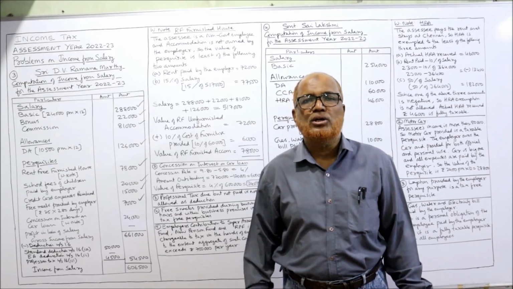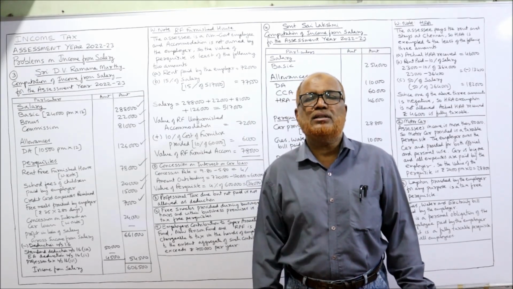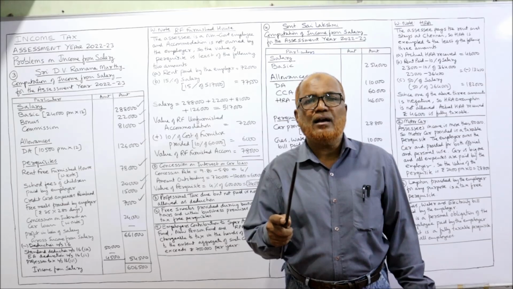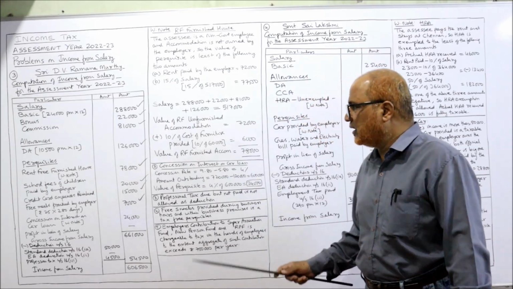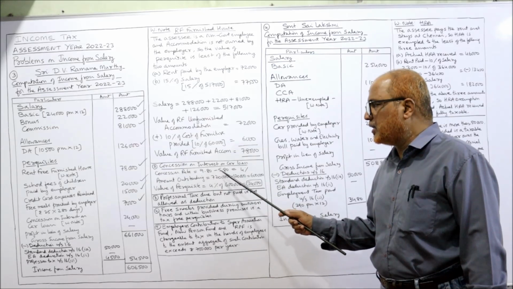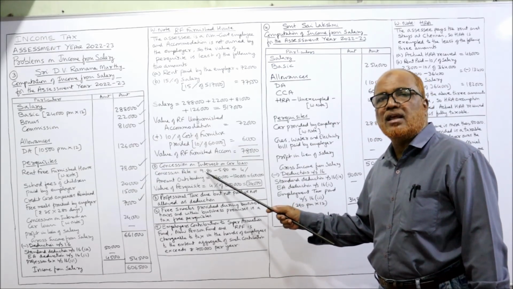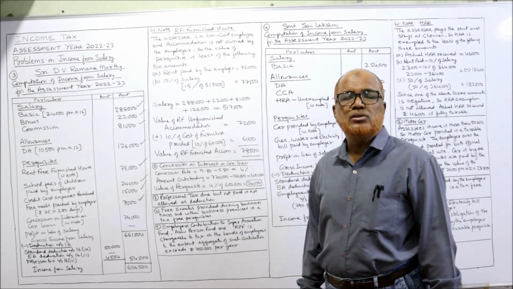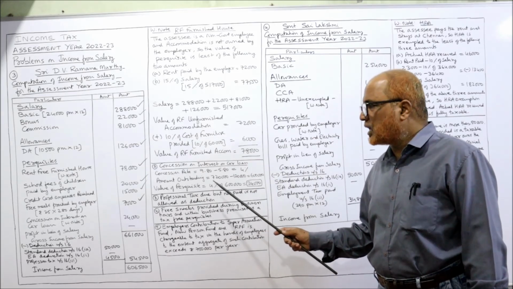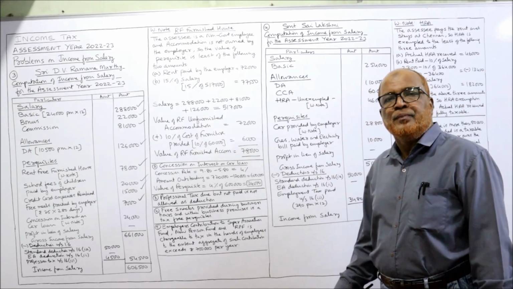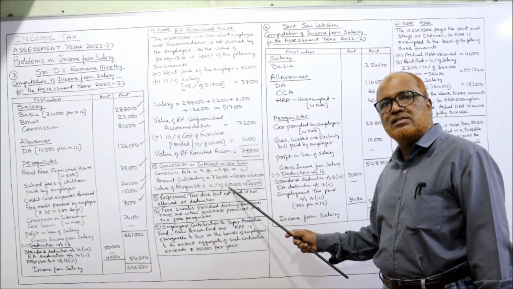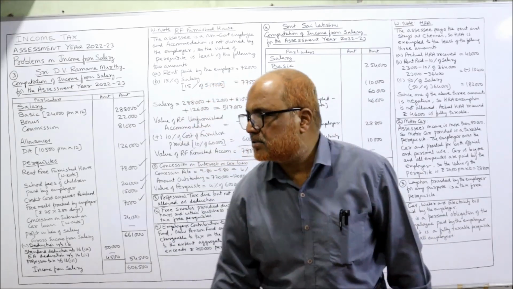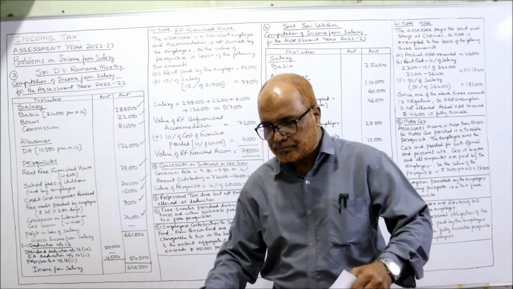The outstanding how much? 7,20,000 minus 1,20,000, 6 lakh is outstanding. The value of the perquisite is 6 lakh into 4%. Here you can see, concessional rate is 9.8 minus 5.8. 9.8 is the rate charged by SBI and 5.8 is the rate charged by the employer. So concession 4%. Amount outstanding 720 minus 120 is 6 lakh. The value of the perquisite is 4% of 6 lakh. It comes to 24,000. So this 24,000 is a taxable perquisite. Over.